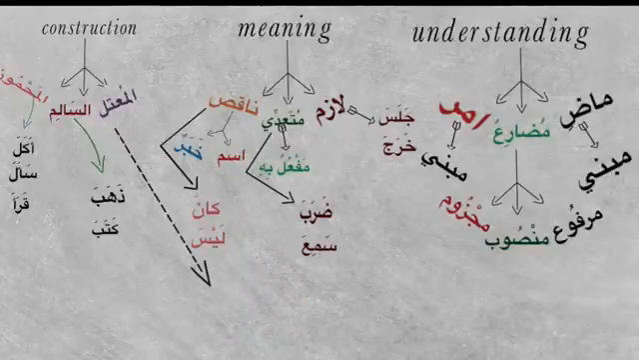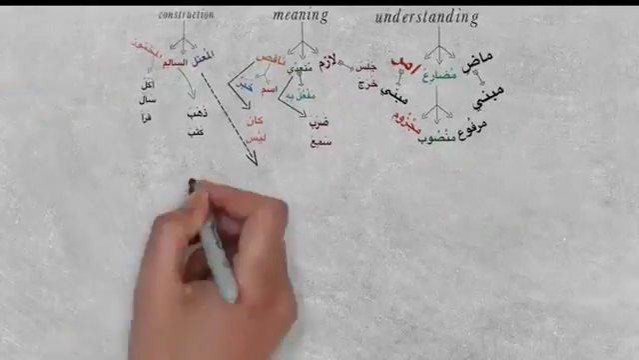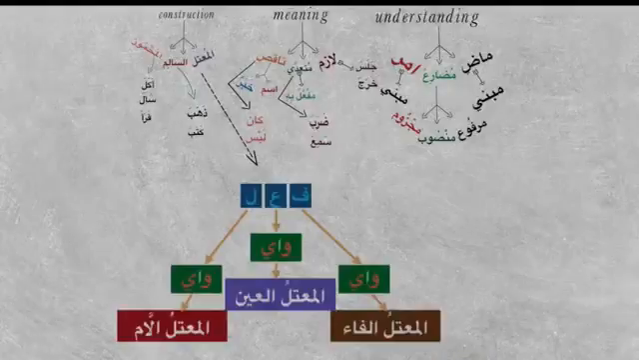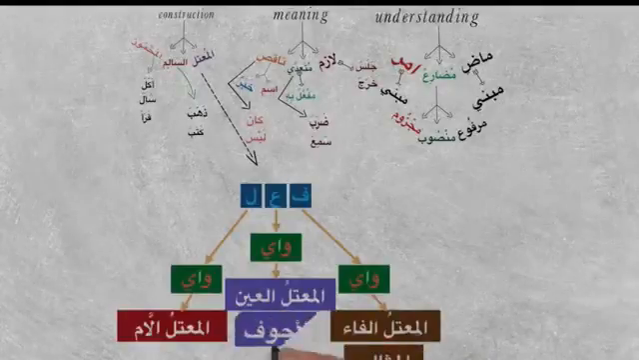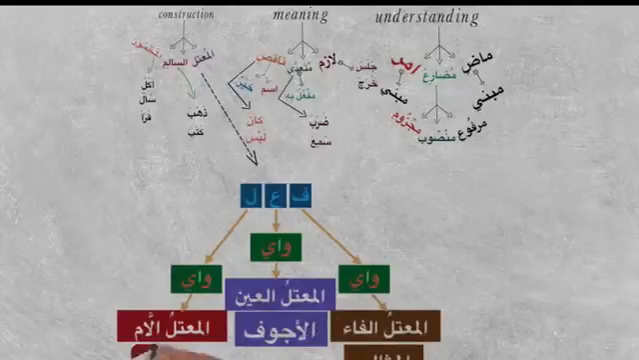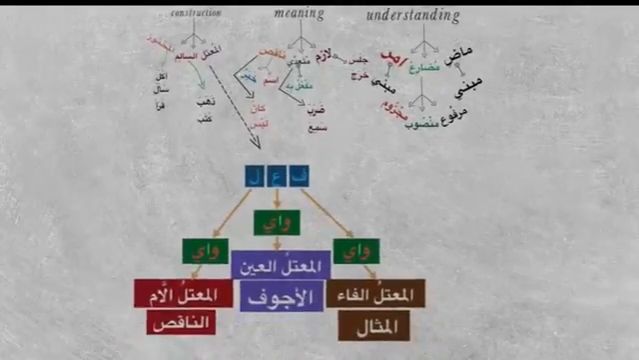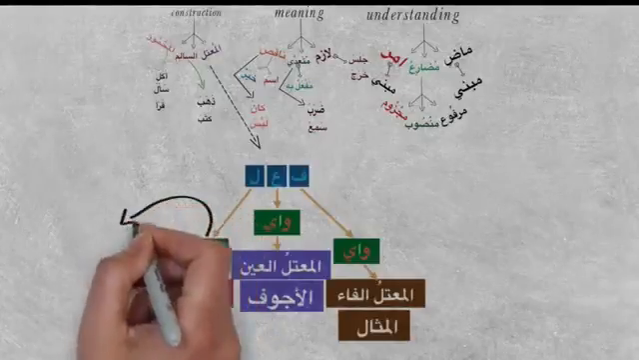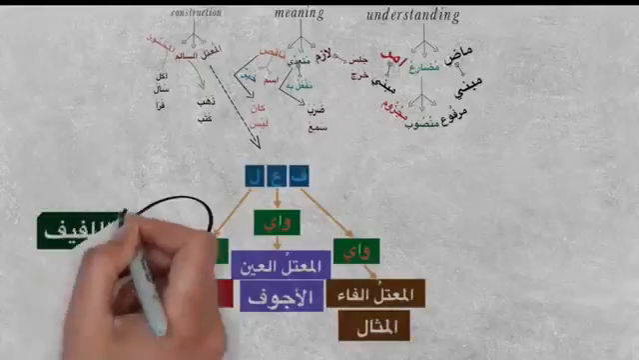So coming to the construction of the mu'tal, which is weak. We have done extensive study so far, which will have the weakness in the fa kalima, ain kalima, and lam kalima. And we know mu'tal al-fa is called al-mithal, mu'tal al-ain is called al-ajwaf, and mu'tal al-lam is called an-naqis. And we know when a verb has both these letters, it is called al-lafif.